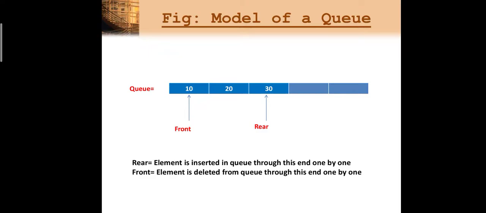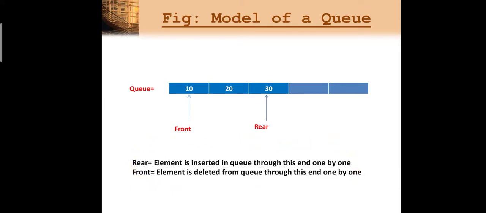And if I want to delete an element from the queue, then which element is deleted first? The one that came first. The element 10 came first, so it gets deleted first, because front is pointing to this element, and wherever your front is pointing, that element gets deleted first. First in, first out.